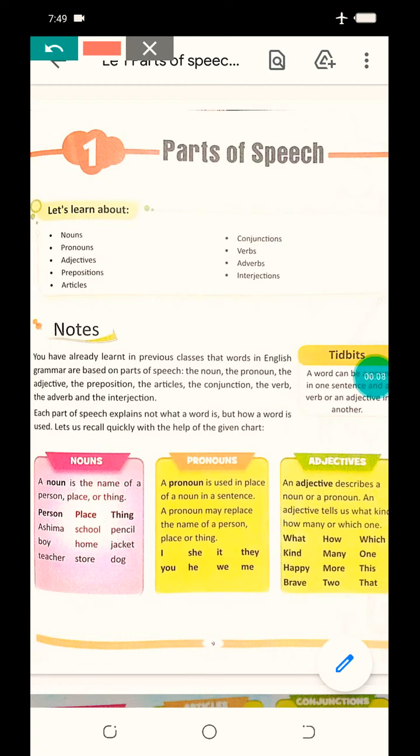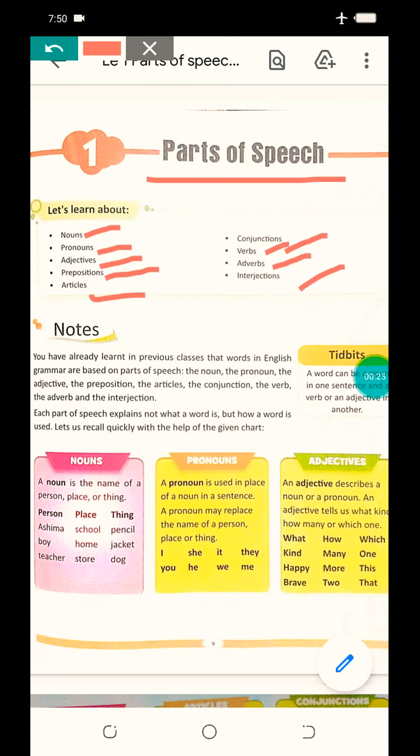Today we are going to learn chapter 1 of grammar, parts of speech. In this chapter today, we will know about nouns, pronouns, adjectives, prepositions, articles, conjunctions, verbs, adverbs and interjections.